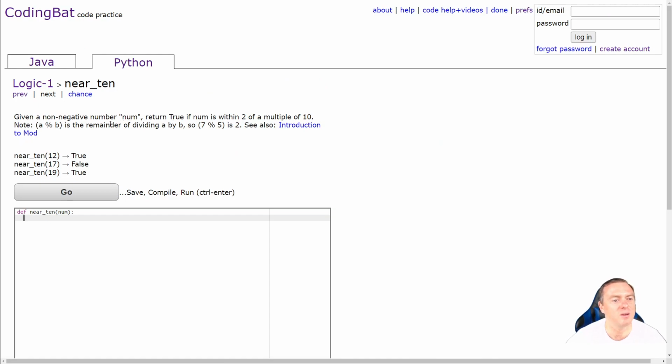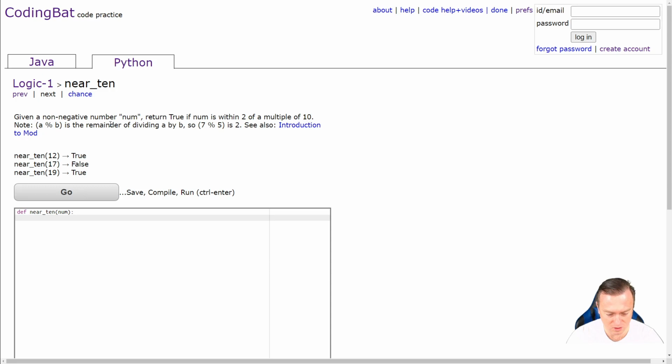Right, near 10. Given a non-negative integer num, return true if the number is within 2 of the multiple of 10. So a%b. So this is modding. It is the remainder of dividing a by b. So 7 mod 5 is equal to 2. So the percent symbol means mod. Awesome. So we want to see if a number, we do the mod of it, is close to 10.